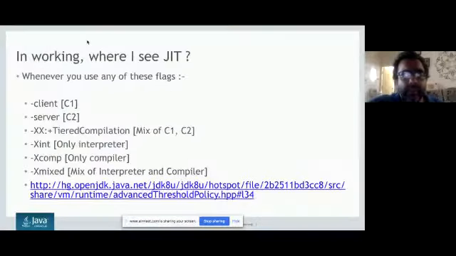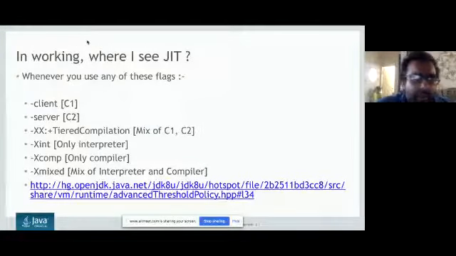So where do we see the JIT compiler in action? We see it when you run -client. -client, no one runs these days. -client is kind of hard coded in our code, where we say if the CPU core count is less than 2, it's a client. These days even mobiles have more than one core, so no one deals with less than 2 cores. So -client is kind of gone. We have deprecated it in later JDKs. So from JDK 11 onwards, you will not see -client, but JDK 8 guys still have the privilege to see -client.